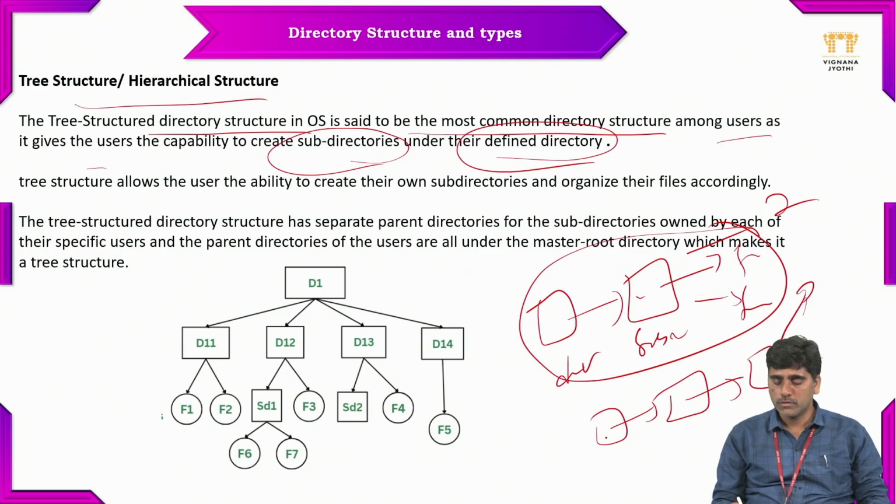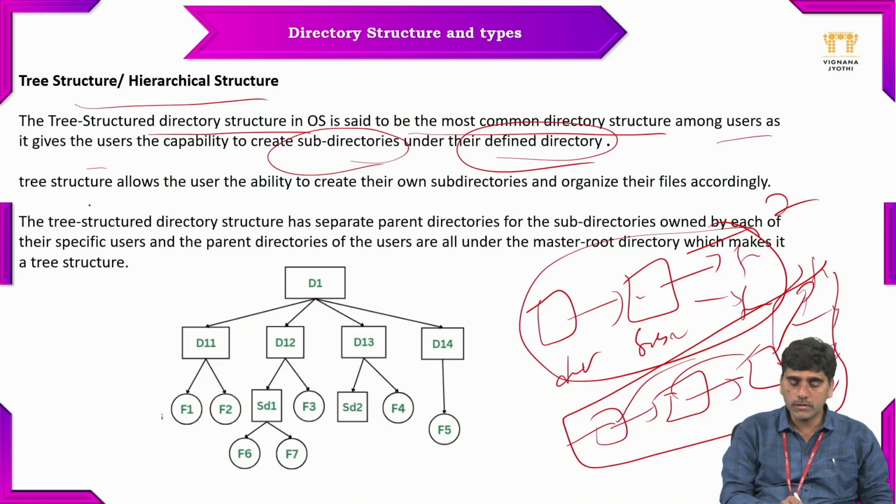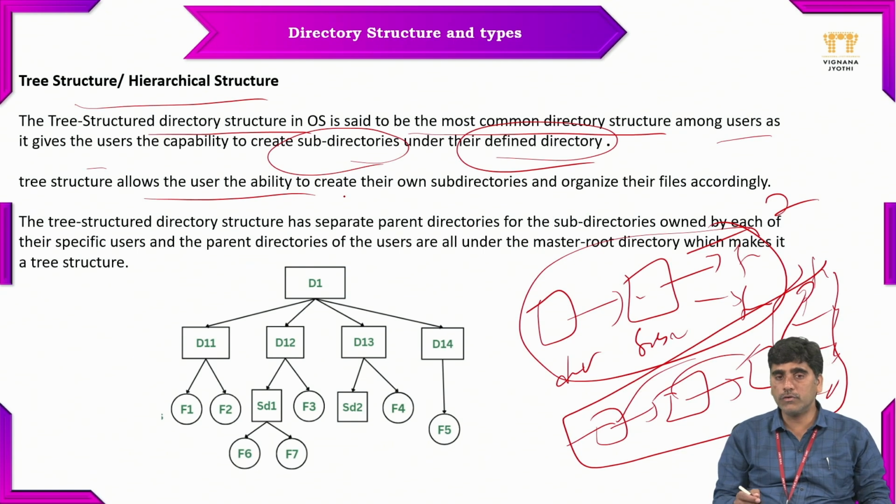So like this. The directory, inside the directory another directory, inside that another directory, and inside the directory file 1, file 2, file 3, file 4. Like that, all the directories are created and the files are created under the directory. So the tree structure allows users the ability to create their own subdirectories and organize their files accordingly.